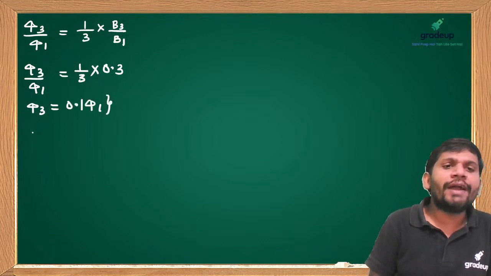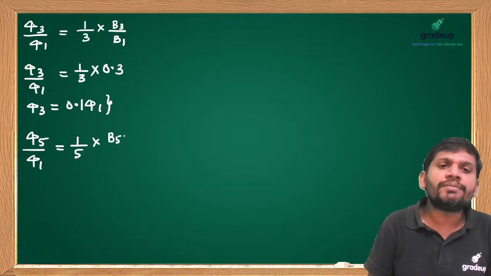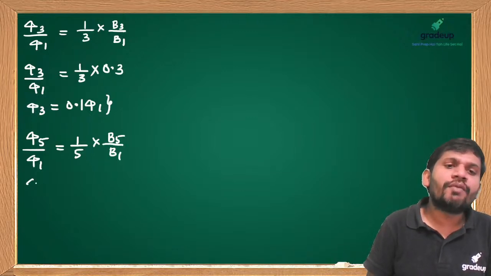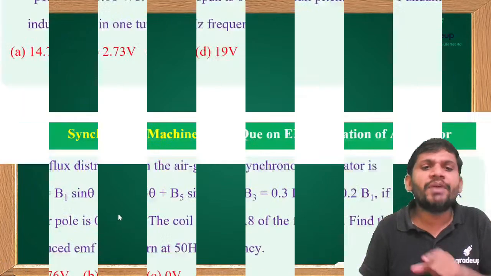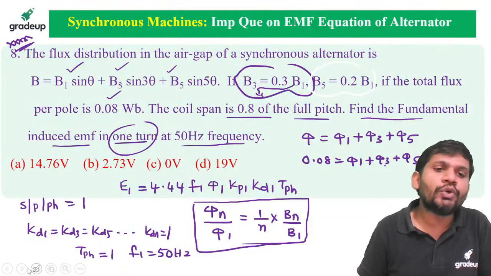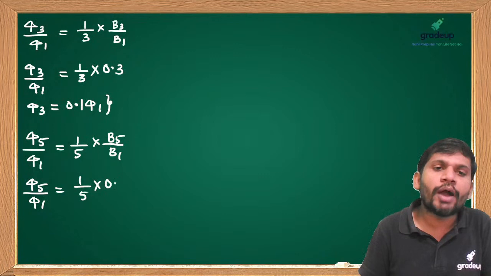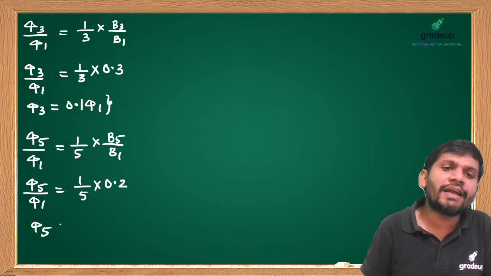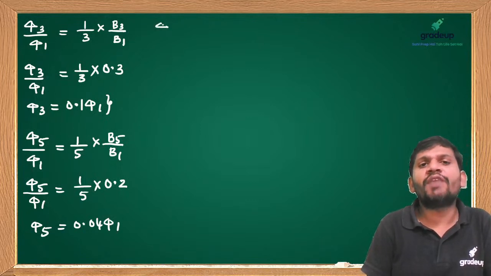Similarly, I want to find pi 5 by pi 1. Replace n equal to 5: 1 by 5 into b5 by b1. Come on, students. Very important modular problem, very important relations also. What is b5 by b1? You take this relation. From this we can get 0.2, so b5 by b1 is 0.2. Then how much pi 5 can you get? 0.04 pi 1.